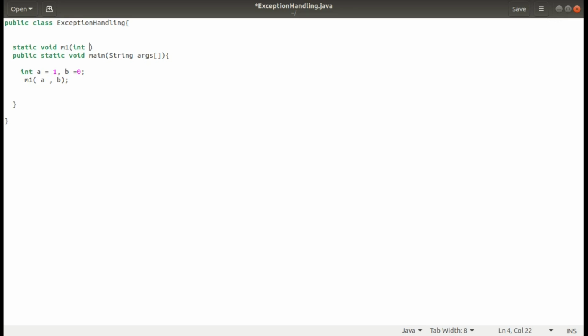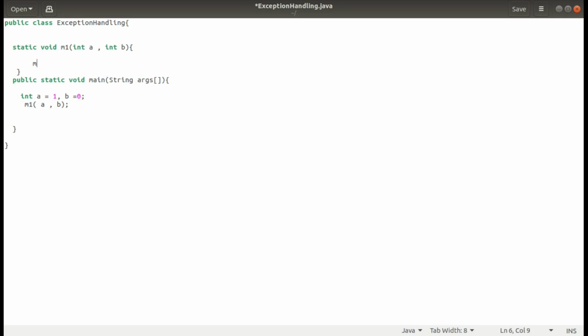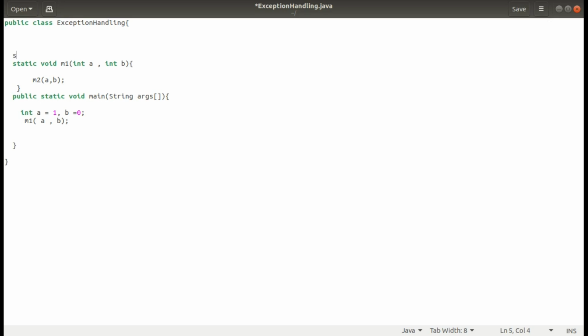So we have int a, then int b, and within the method I am calling another method which is m2. Suppose m2 is also taking a and b as input. Now we can write static void m2 here, taking the two parameters int a and b.